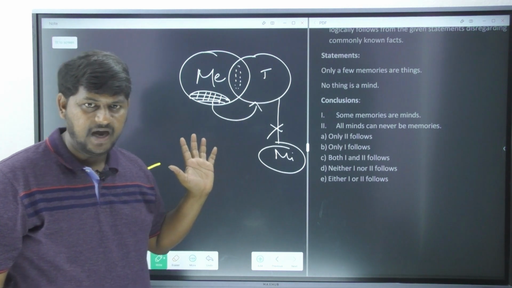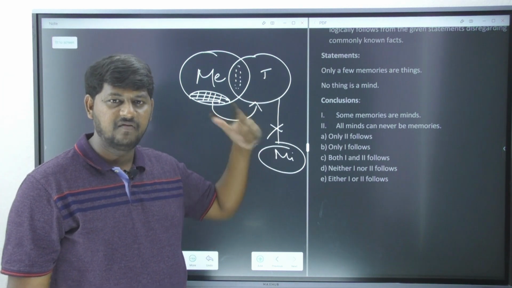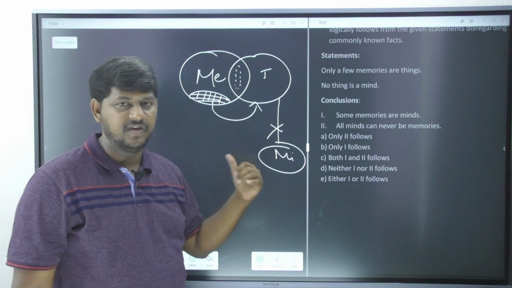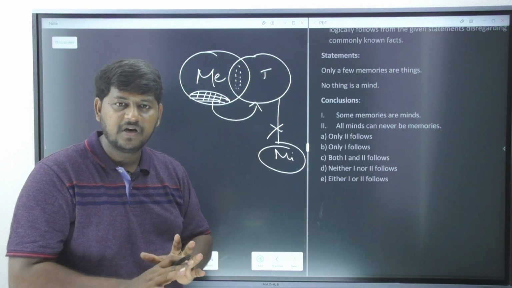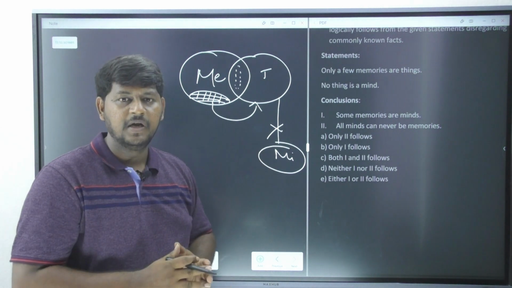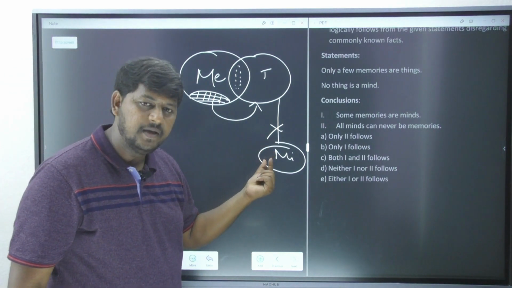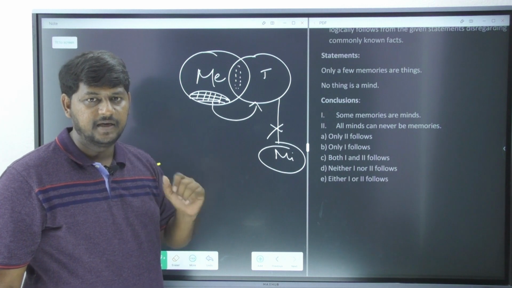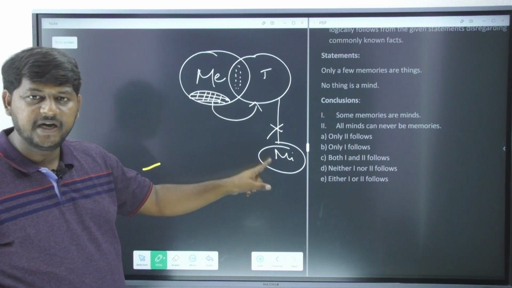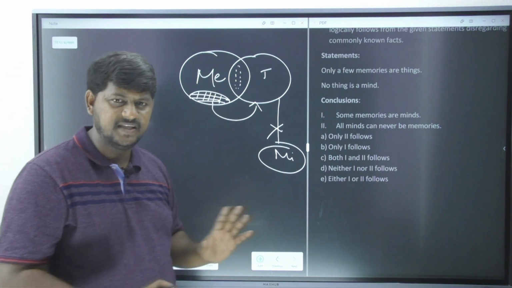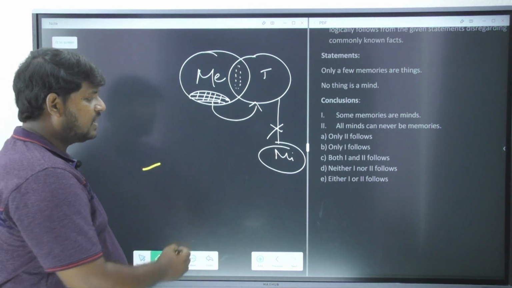Only T. I don't have to bother whether it is tiger, whether it is thing, whether it is MI, whether it is mind. Never bother what exactly is the meaning of that particular word. You are always supposed to consider only the first letter. If the first letter is repeated, then go with the second letter. That's it. Now let's go with the conclusion number 1.